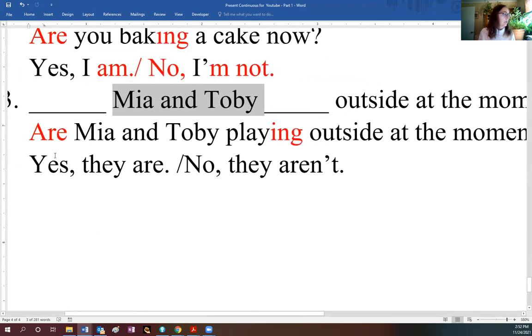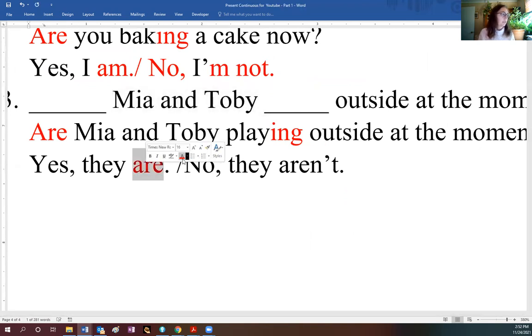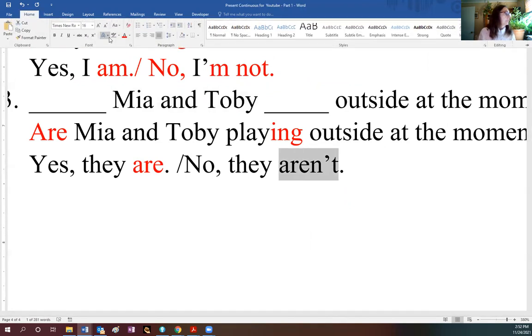Okay, so are Mia and Toby playing outside at the moment? And the answer can be yes, they are, or no, they aren't, are not. There you go.